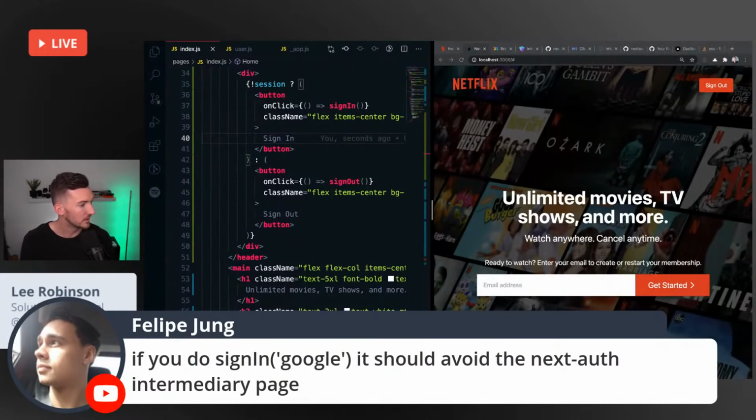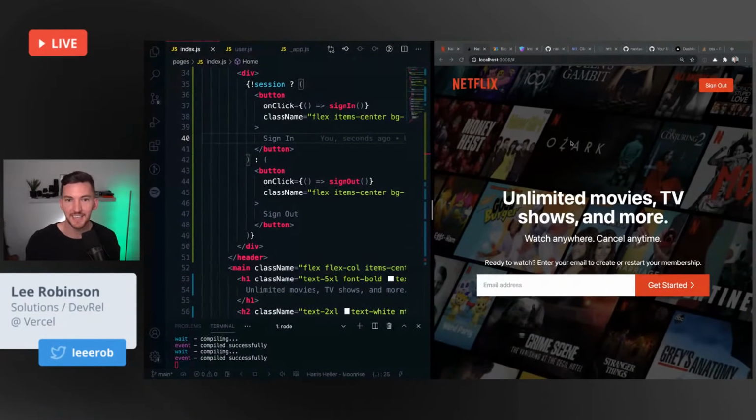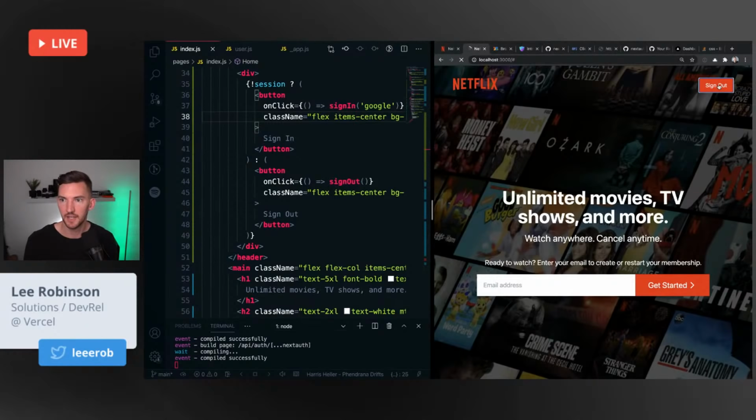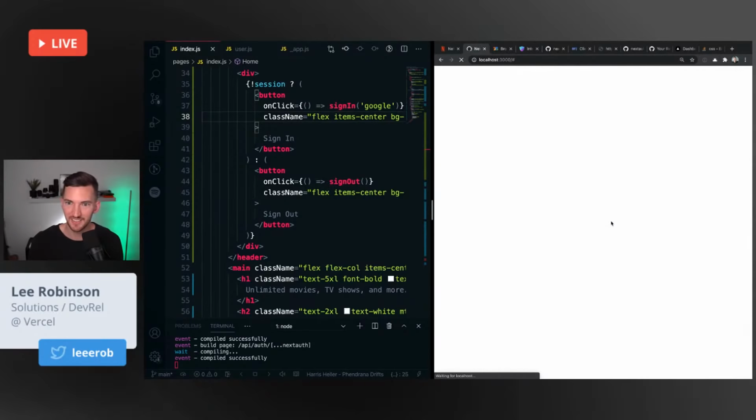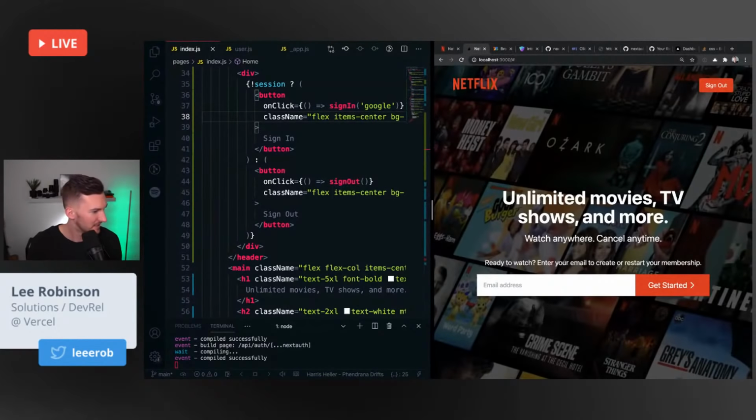If you do sign in Google, it should avoid the Next Auth intermediary page. Nice tip. Let's try that. Sign in Google, and then sign out. Sign in. Oh, there we go. That's so much better. That makes a big difference. This is really coming along.